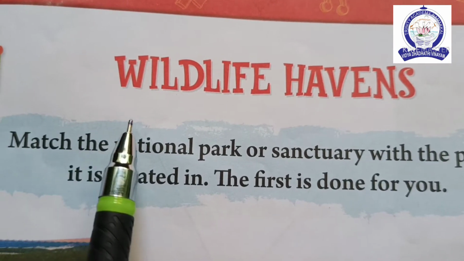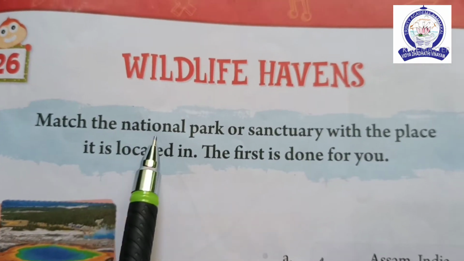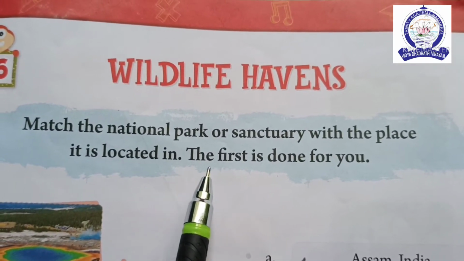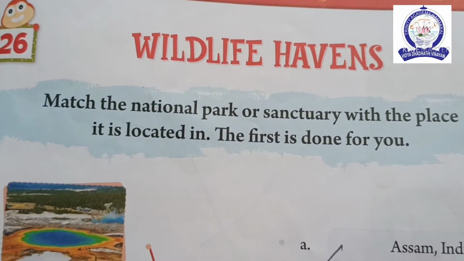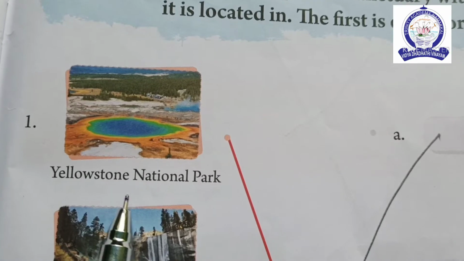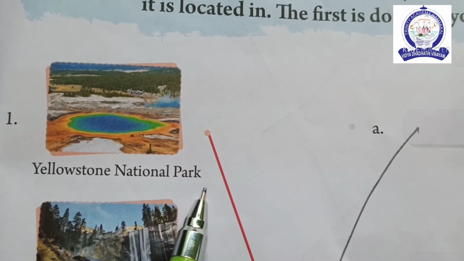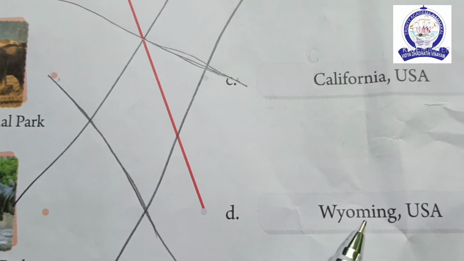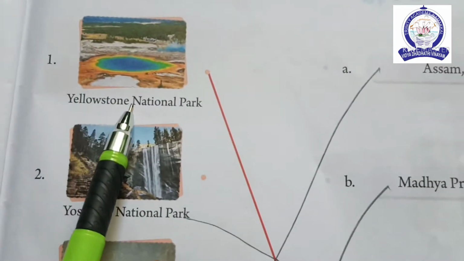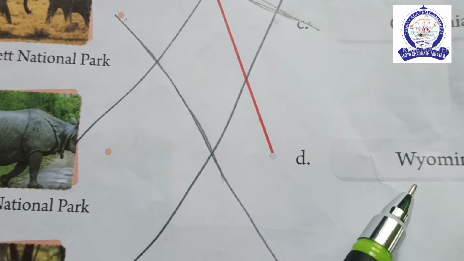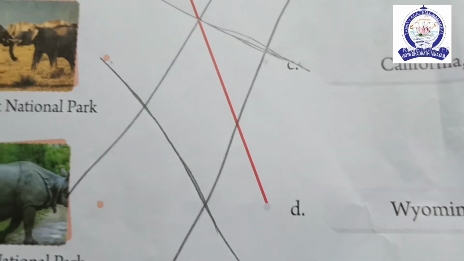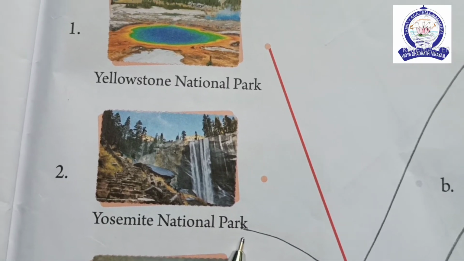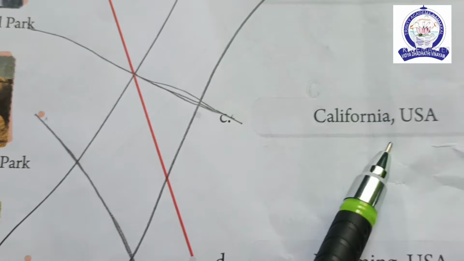Lesson 26, Wildlife Heavens. Match the national park or sanctuaries with the place it is located in. The first is done for you. See here, first one, Yellowstone National Park, that is in Wyoming, USA. Next, that is second one, Yosemite National Park, California, USA.